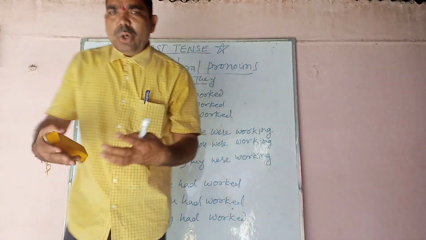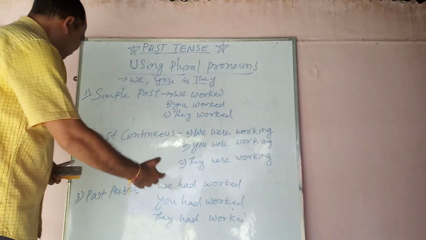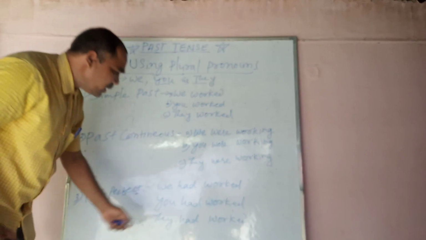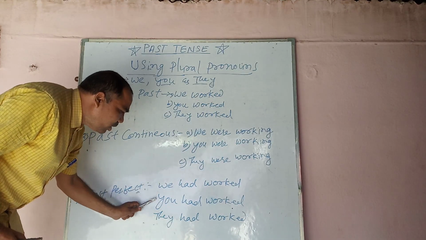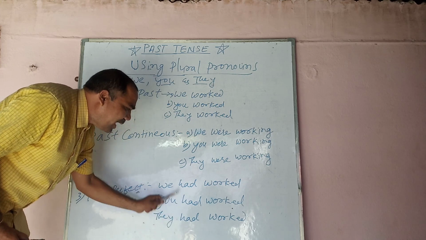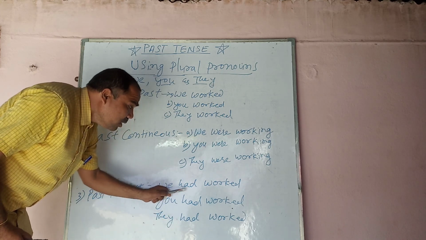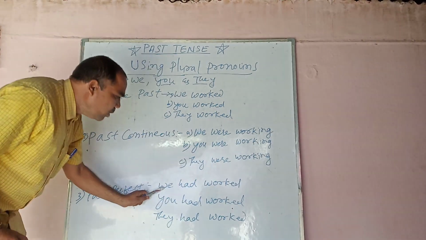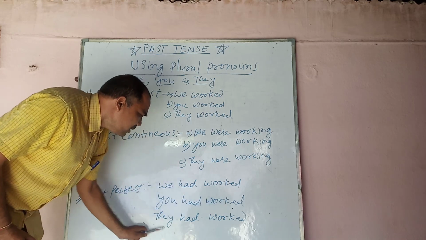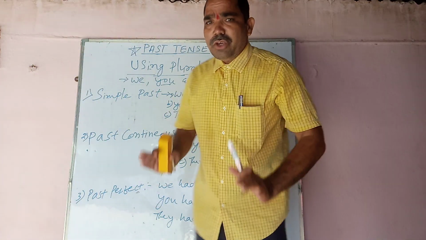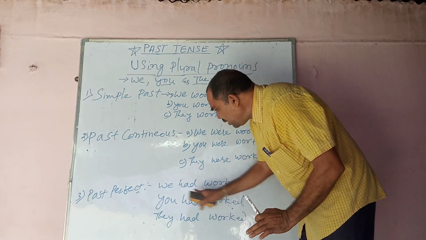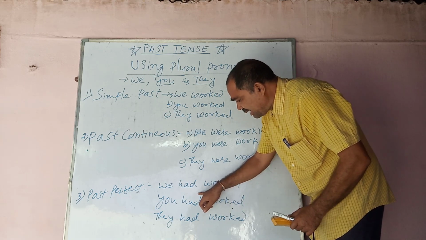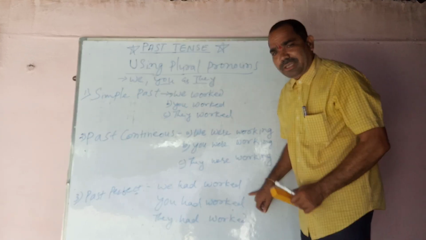Now, going a little bit ahead to the past perfect, in that case, what does one have to change? In that case, whether the noun is singular or plural, had must be taken. Why must had be taken? It is taken only to show that the sentence is written in perfect form, that too in past perfect. How? We had worked, you had worked, they had worked. This sentence always focuses on the tense, which is past perfect tense.